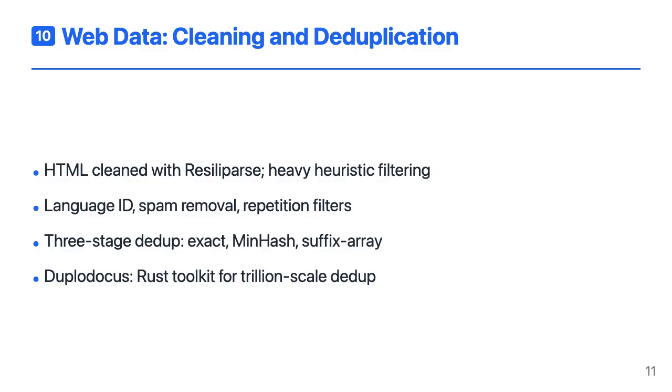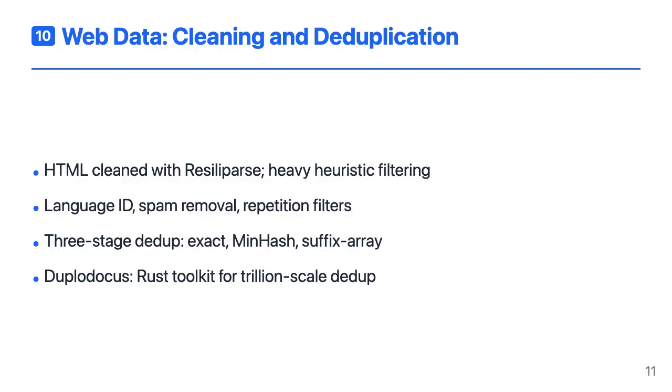HTML is stripped with Resiliparse, then documents are filtered by URL, length, character composition, and internal repetition, and non-English or spammy content is removed. After that, the team runs 3 levels of deduplication: exact hash-based dedupe, MinHash-based near-duplicate removal with Jaccard verification, and a suffix array-based pass that strips repeated boilerplate substrings.